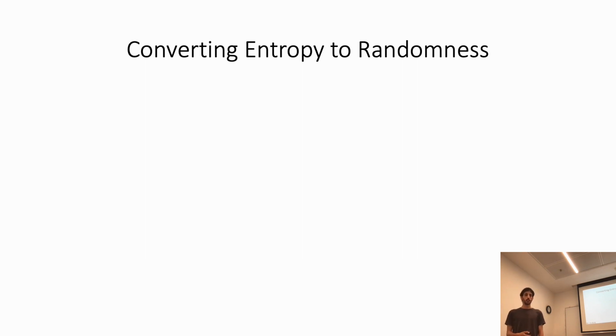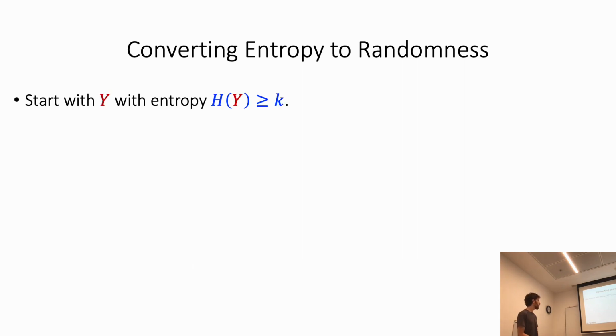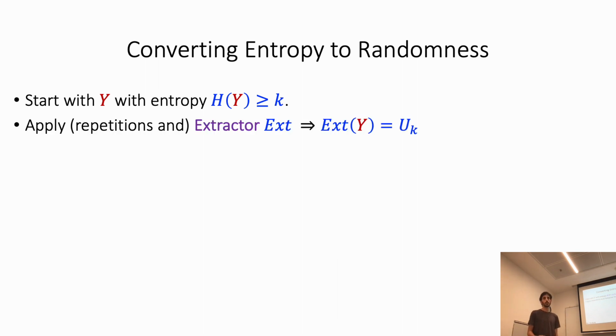One property that makes entropy very useful is the fact that we can convert entropy to randomness. So if we have a distribution y with entropy at least k, then we can use an efficient procedure that we call the extractor, that takes a number of samples from y, and for each sample it outputs k bits, such that if we give the extractor samples drawn from the distribution y independently, then the output of the extractor is distributed uniformly, or close to uniformly. So the extractor extracts from each sample of y roughly k bits of randomness.